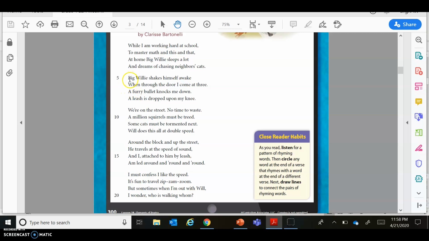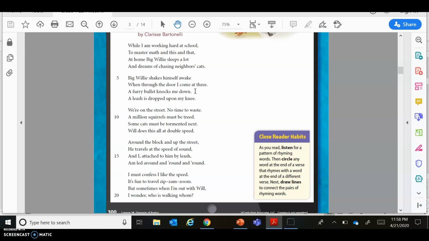So we saw right here, Big Willie shakes himself awake. So we know we're talking about the dog. When through the door, I come at 3. So we know that he's coming home around 3 o'clock. A furry bullet knocks me down. Do we really think that a furry bullet just came out of nowhere and knocked over this boy? No. We are comparing Big Willie the dog to a furry bullet. So we're thinking about how fast a bullet can fly, and how furry a dog is.